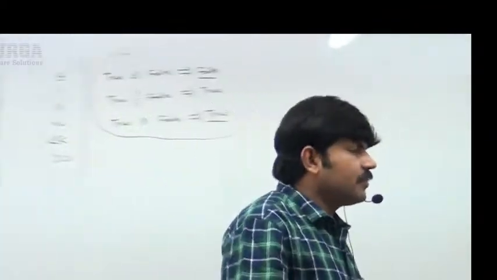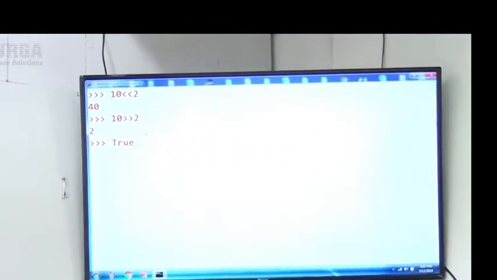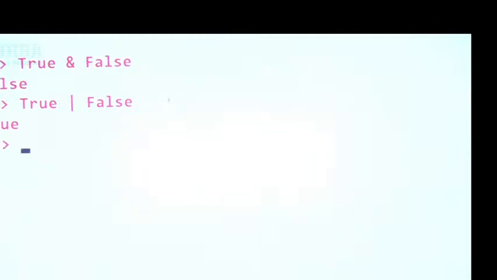Have a look once. Here I am taking true and false. What is the answer, sir? False is the answer, because the AND operator returns true only if both arguments are true, sir. Sir, true or false, what answer are we going to get, sir? Do you know? True. If at least one argument is true, then the result is always true, sir.